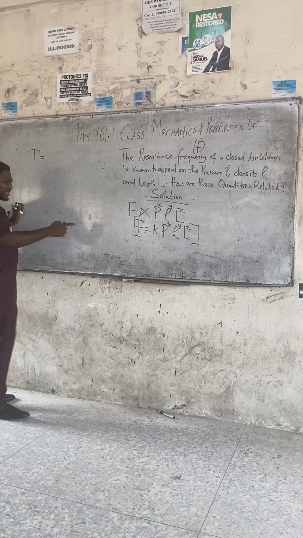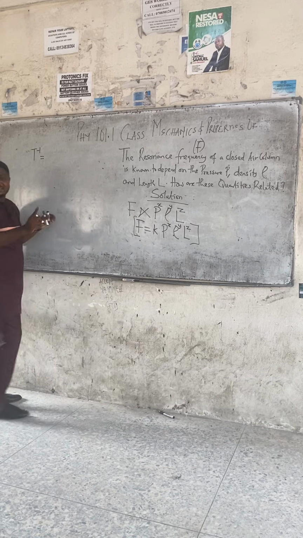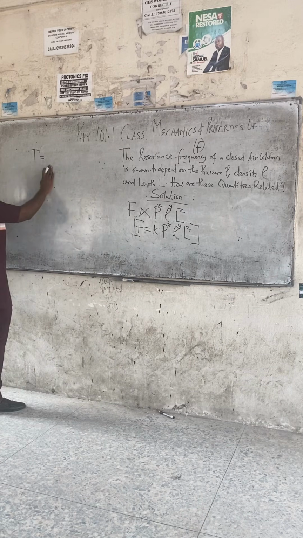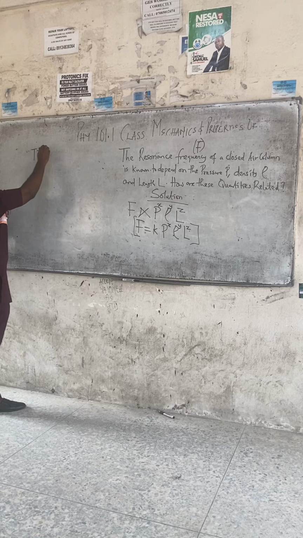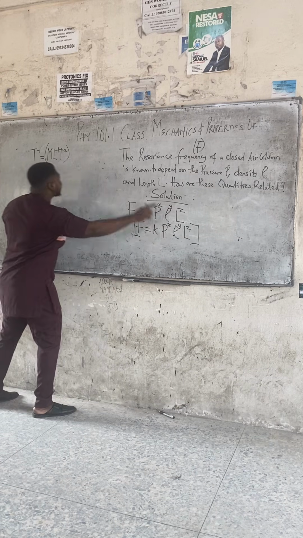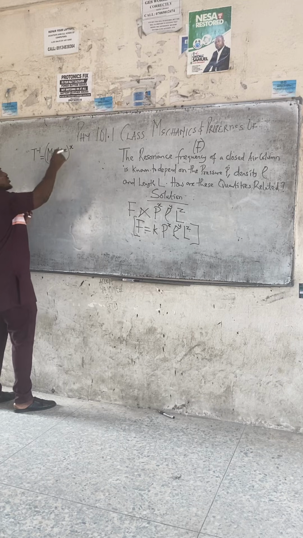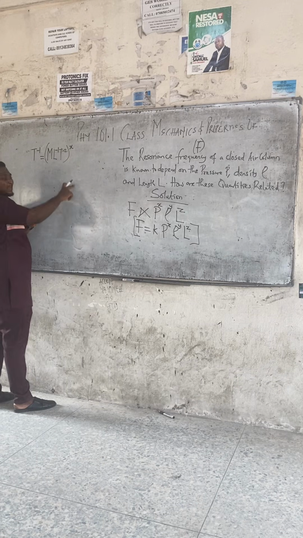Now, K is dimensionless, it has gone, right? Pressure, P. Have we done pressure before? What's the dimension for pressure? ML raised to power minus 1, T minus 2. But pressure was raised to power what? X. So everything must be raised to power X.